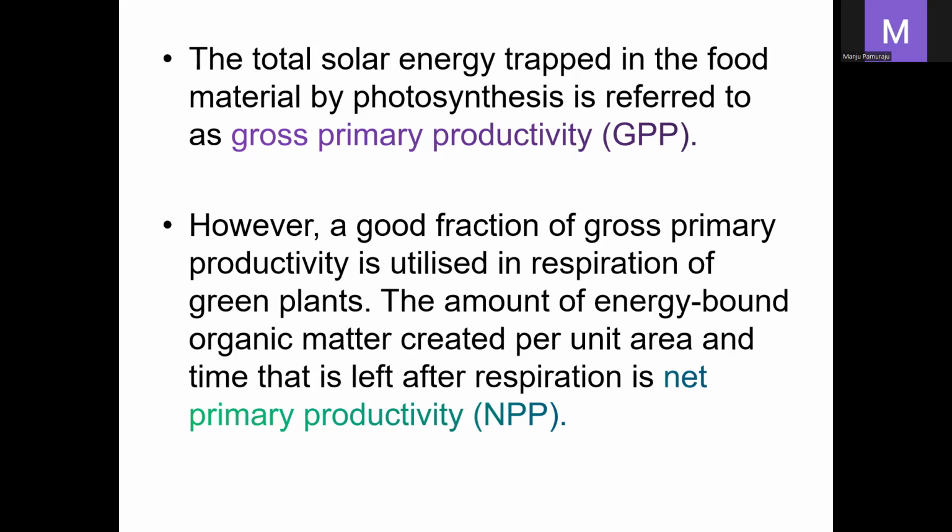However, after synthesizing the food materials, what happens? The green plants utilize this energy for their respiration. Some of the energy is utilized by these green plants, due to which some of the energy decreases. It is called the net primary productivity. The main difference between gross and net primary productivity is that gross primary productivity means